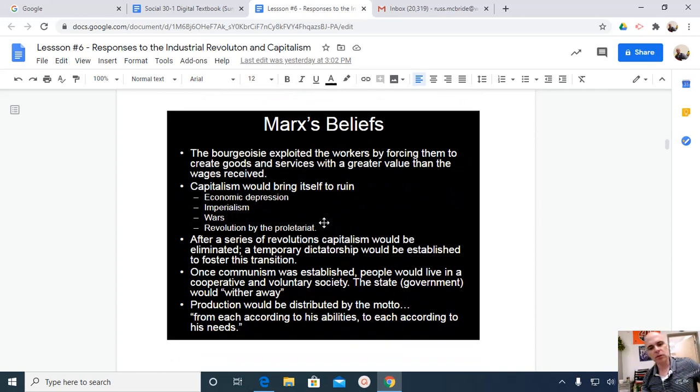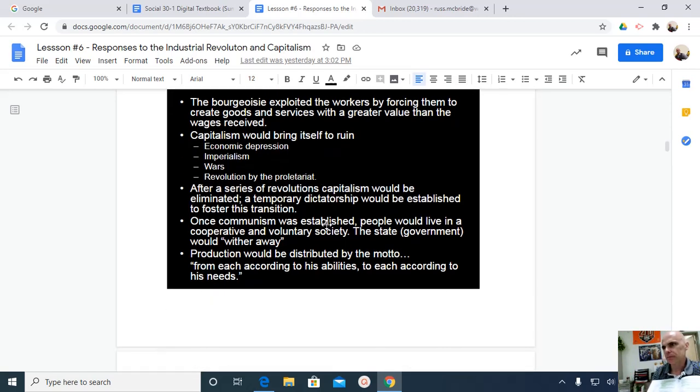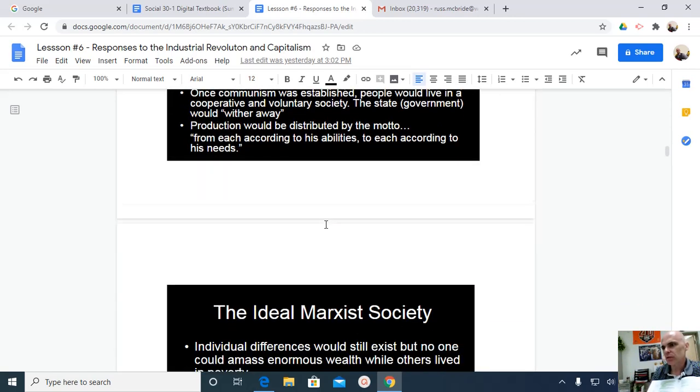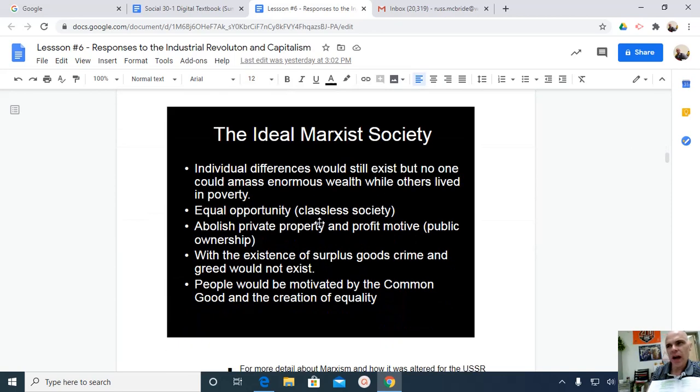So again, Marx is well outlined in the textbook. So go through the steps here. Definitely read this over a few times. But it's also summarized in this document for you. His main beliefs, what kind of ideal society he would like to create.